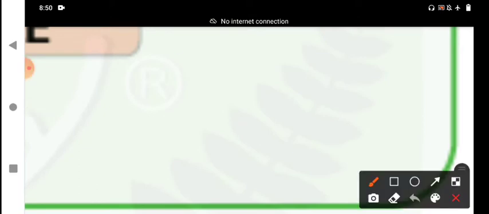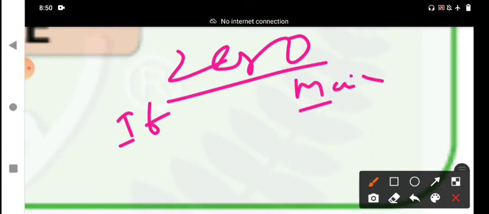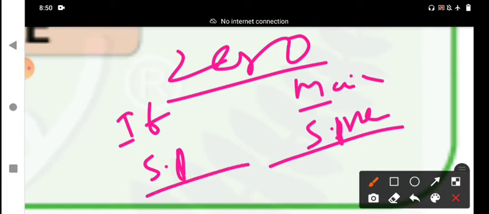First is the if clause, zero condition. What is the meaning of zero condition? It has an if clause and a main clause. The if clause is in simple present tense and the main clause is also in simple present tense. Both are in simple present tense.